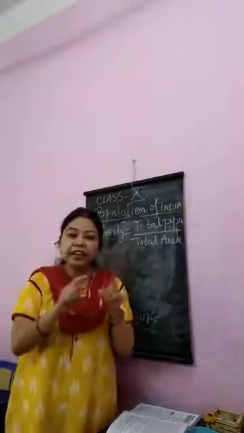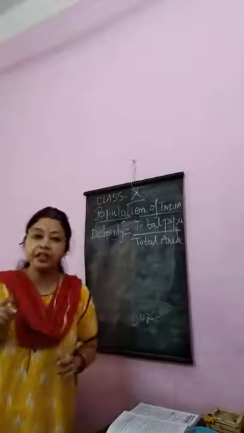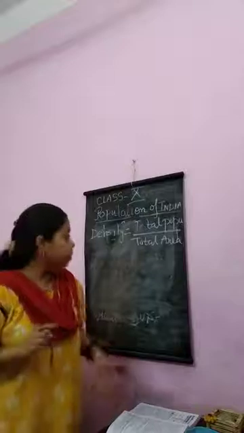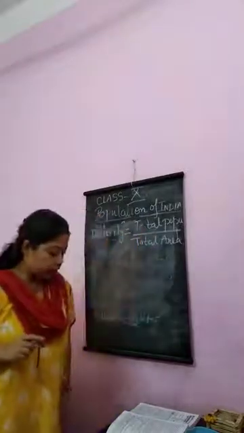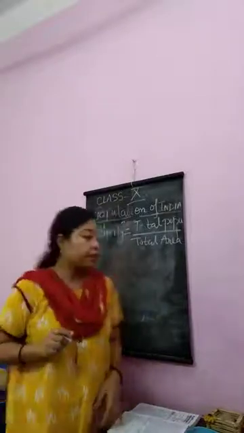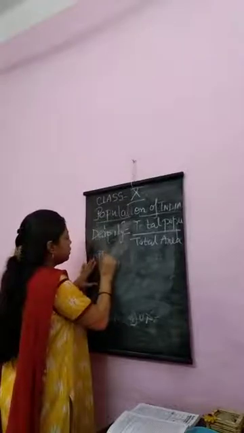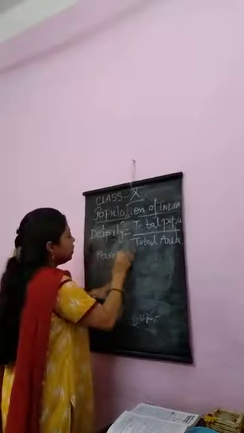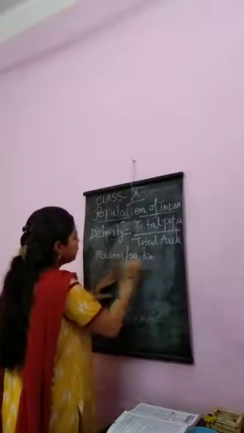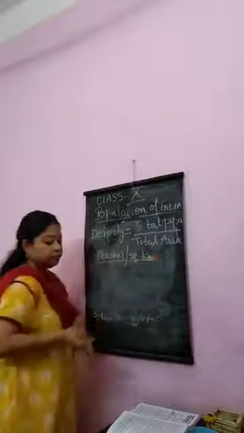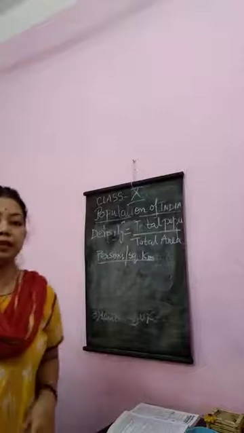In each square kilometer area, how many people live? That is called density of population. Density of population means total population by total area.